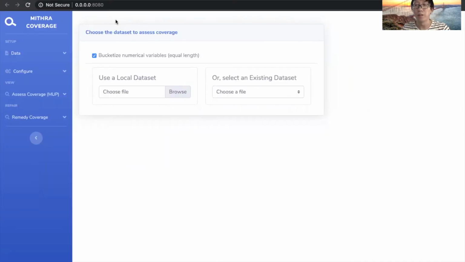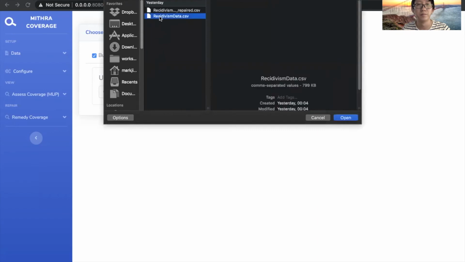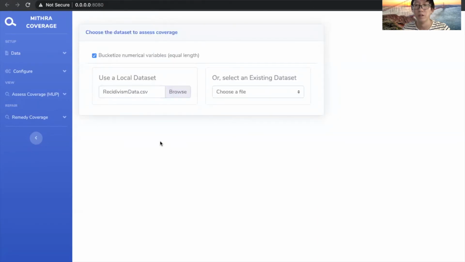To identify the coverage issue using MithraCoverage for a given dataset, the user first needs to specify the file name of this dataset. To do so, the user can either upload a local CSV file or select from sample datasets in the system. In this demo, we upload a recidivism dataset we obtained from ProPublica. The current algorithm in MithraCoverage only tackles categorical data. We checkmark here to allow bucketization so that numerical data can also be processed.